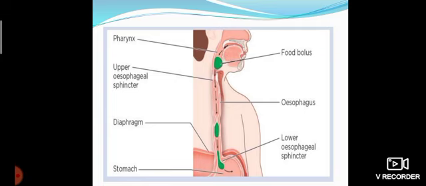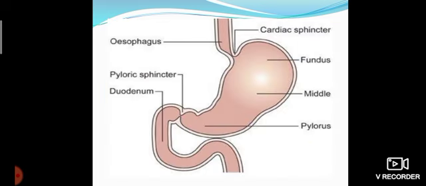With the help of this contraction, the bolus slowly moves down and enters into the organ stomach. The esophagus connects with the stomach by a sphincter called the cardiac sphincter.